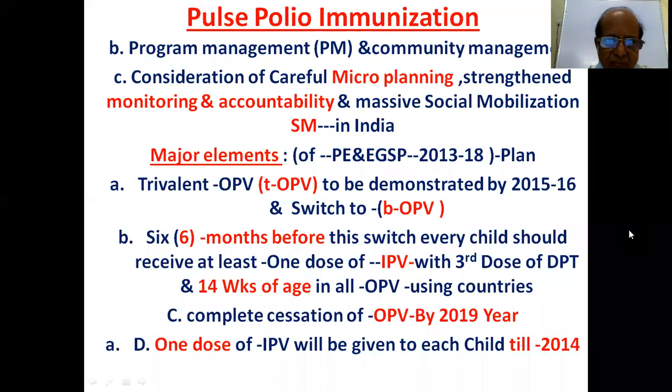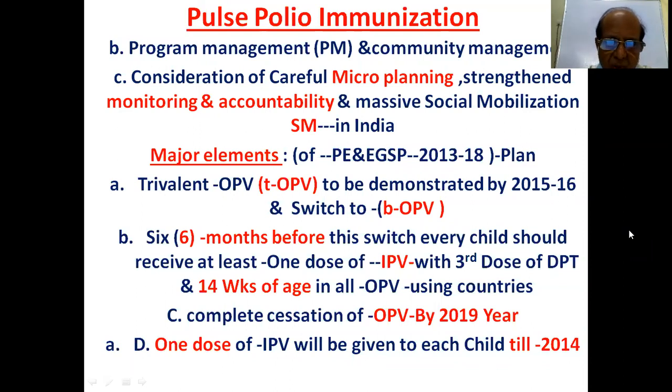You can give other doses also, but IPV 1 dose at 14 weeks of age along with the 3rd DPT dose, so that all precautions are taken care of nicely. So one is IPV, the second one is bOPV.